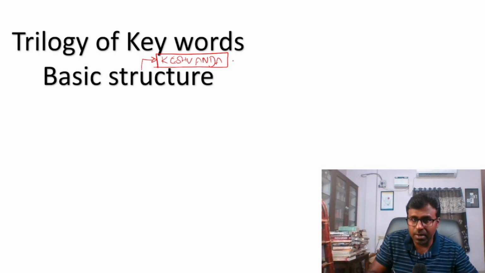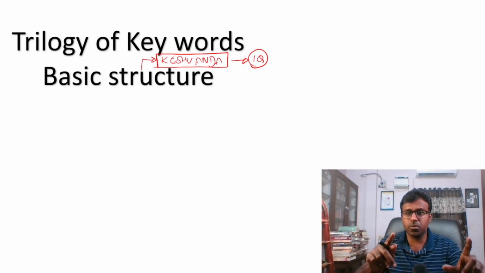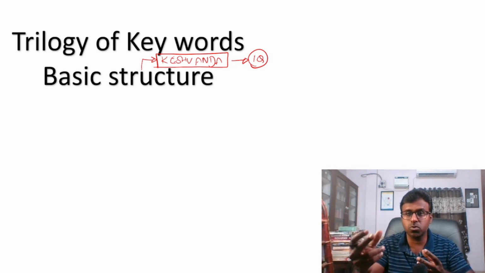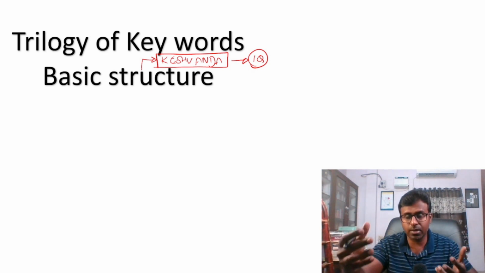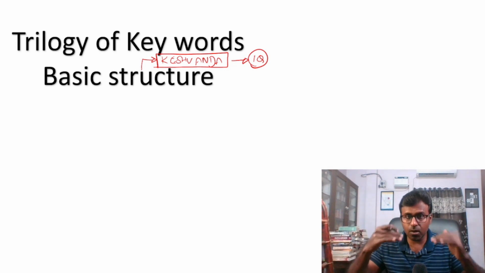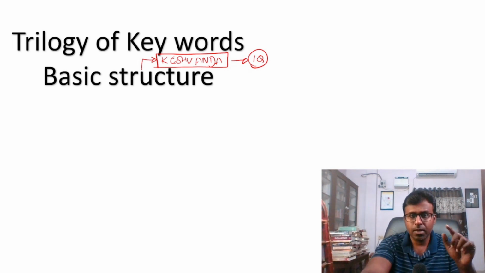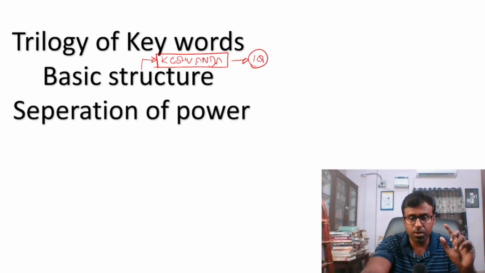They have already asked several questions in this, but I do not know whether they will repeat the same questions. But basic structure, evolution, Golaknath case, then the Keshwananda Bharati case, Minerva Mills case, what all happened. In Lakshmikant, there is a wonderful table. You can check that table. Keywords trilogy, one question will be there.